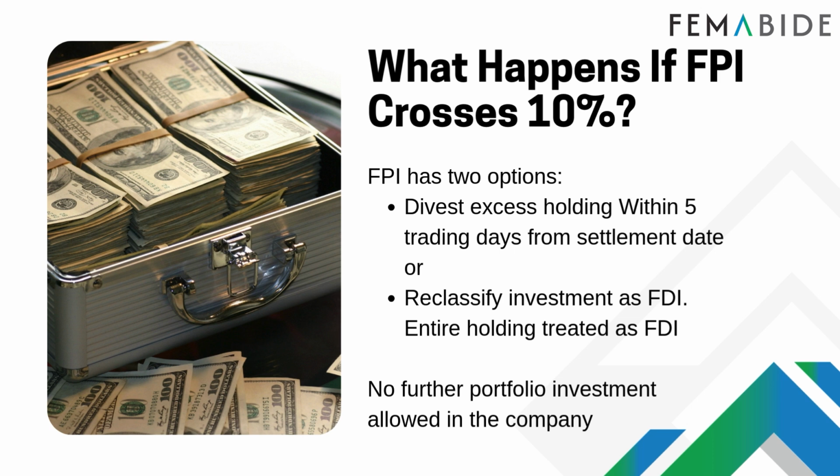What happens if FPI crosses 10%? So what are the options available when an FPI crosses the 10% threshold? The FPI has two clear options to choose from. Option 1. Divest the excess holding. The FPI must sell the shares that exceed the 10% limit within 5 trading days from the settlement date. This allows the investor to return to compliance quickly.